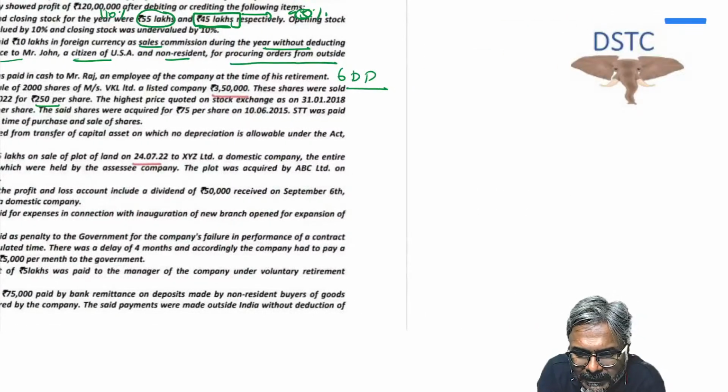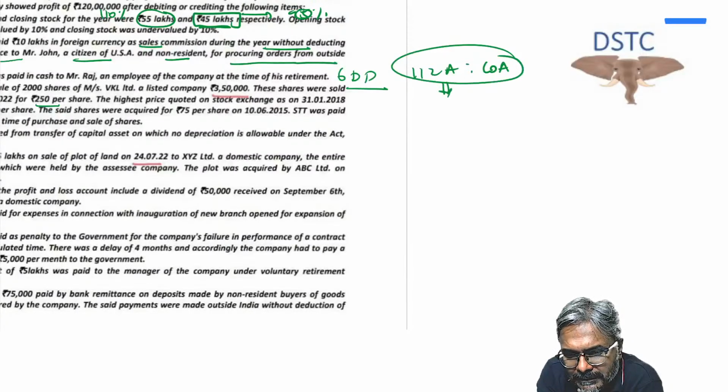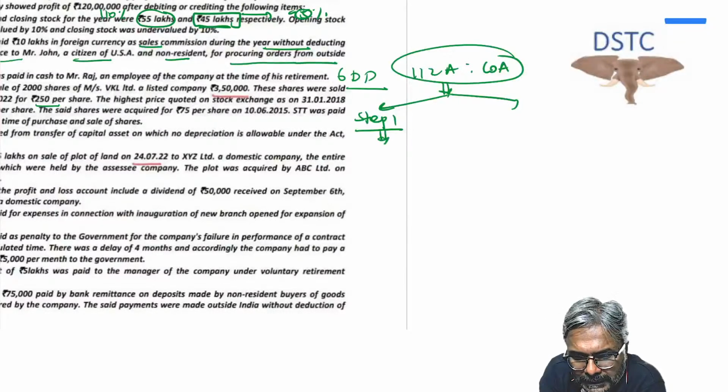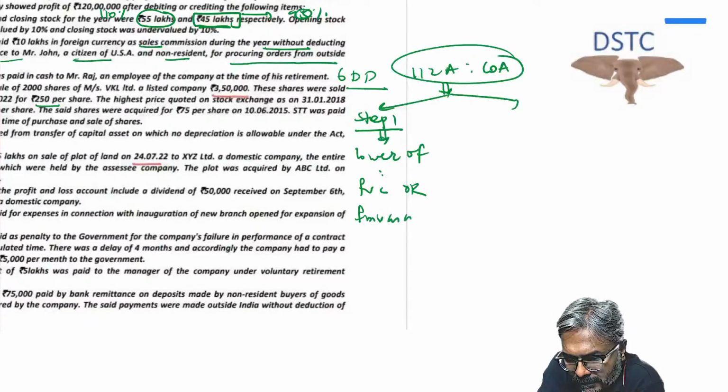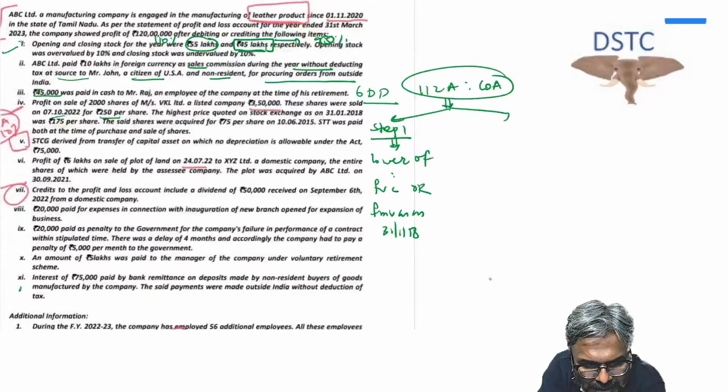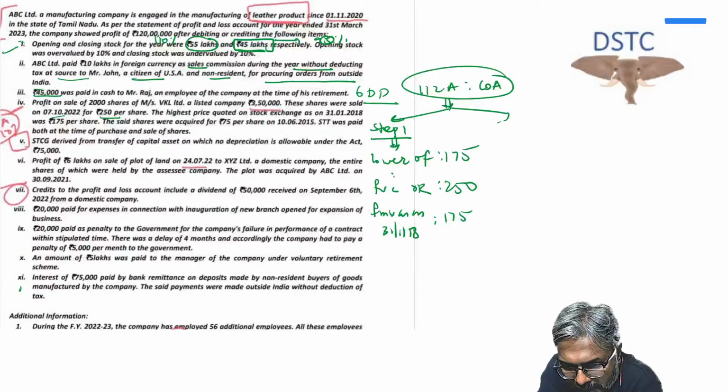So it is 112A. In 112A, students, do you know how to calculate the cost of acquisition? This is done in 2 steps. In step number 1, the cost of acquisition would be the lower of what? The full value of consideration or the fair market value as on 31st of Jan 2018. Now if you see, students, over here the full value of consideration that they have given to you is 250. And the fair market value as on this date is 175. So what is the lower of the two? 175. Now that is the eligible value. From step 1 it is 175.